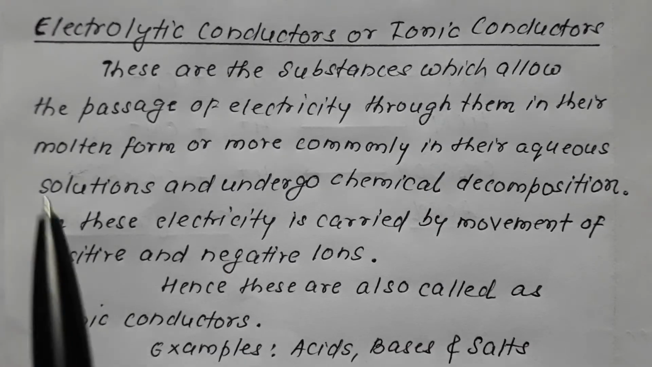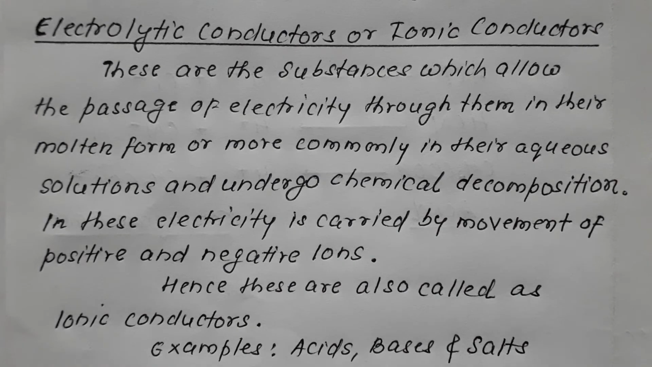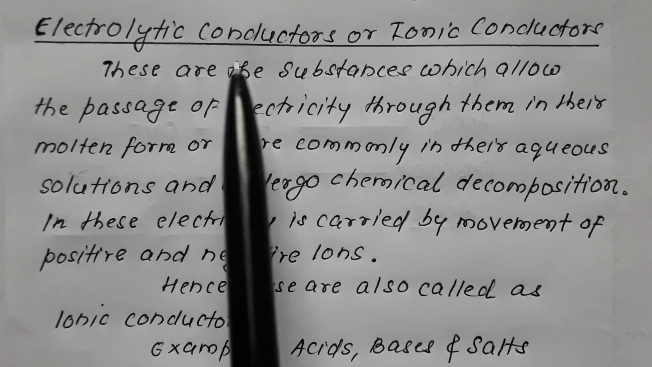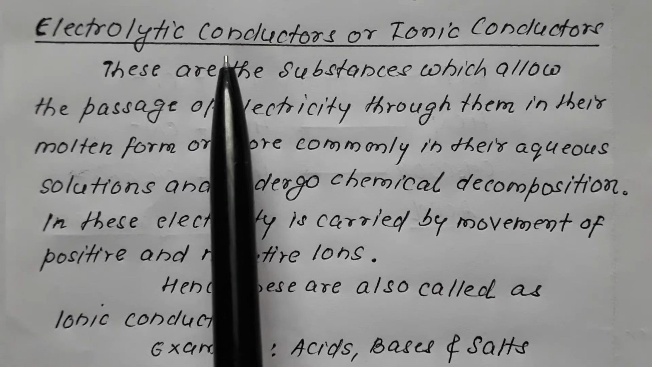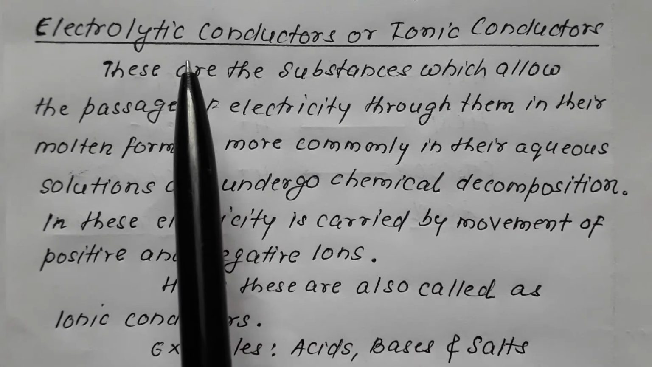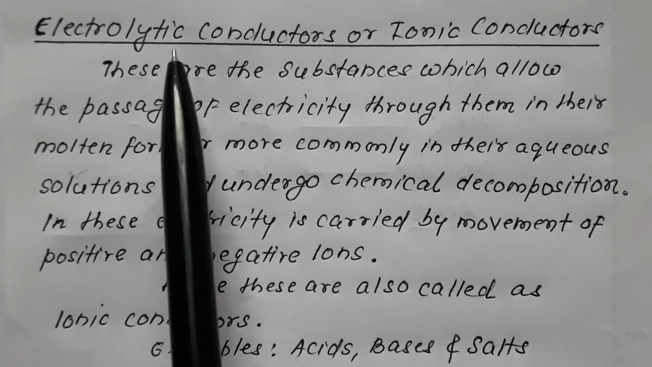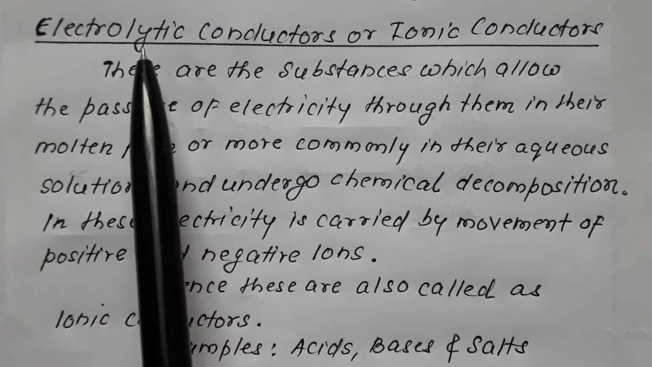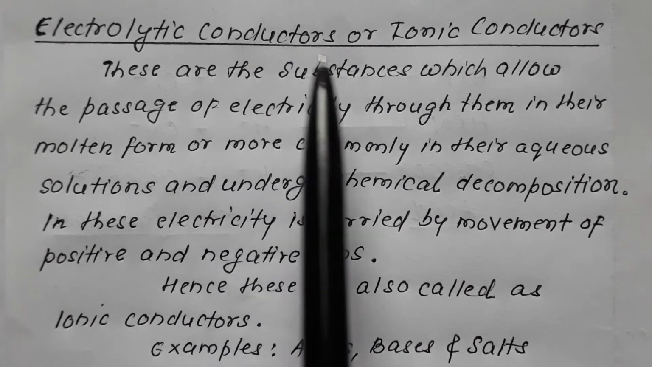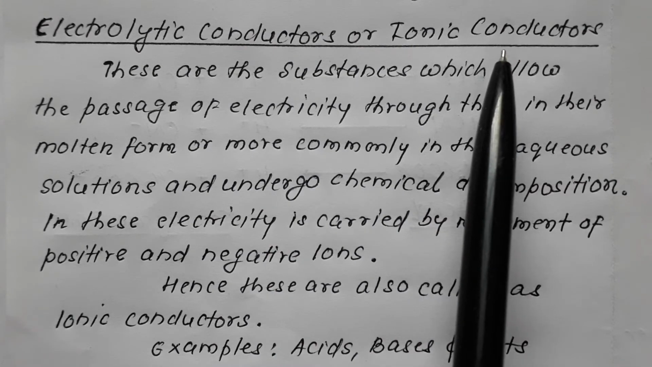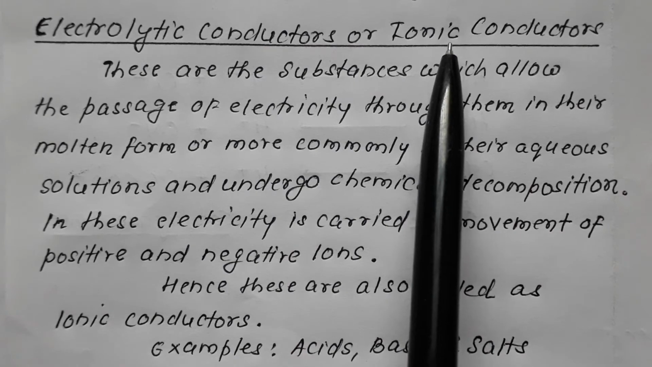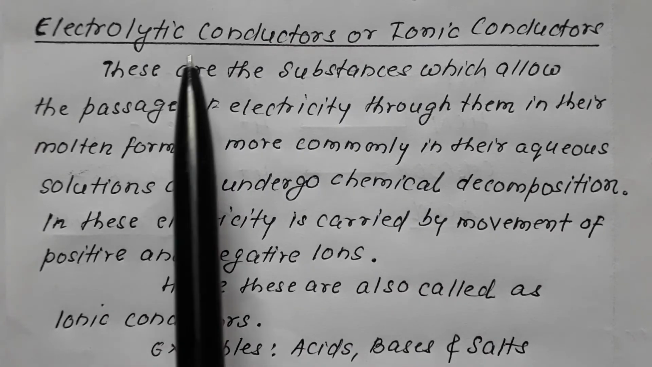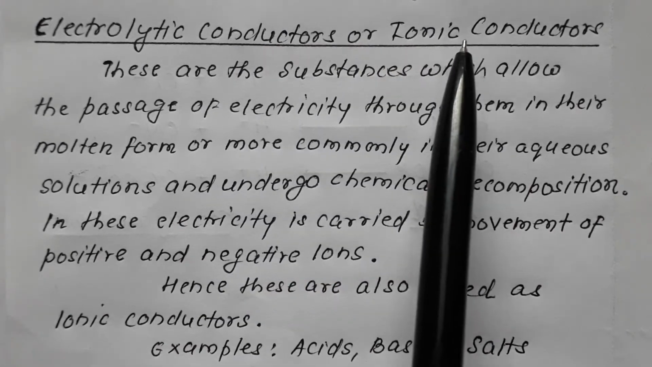So next we are coming on to electrolytic conductivity. Electrolytic conductivity, also termed as ionic conductivity, and the substances that exhibit this are termed as electrolytic conductors or ionic conductors. So we are discussing electrolytic conductor or ionic conductor, at the same time electrolytic conductivity and ionic conductivity.